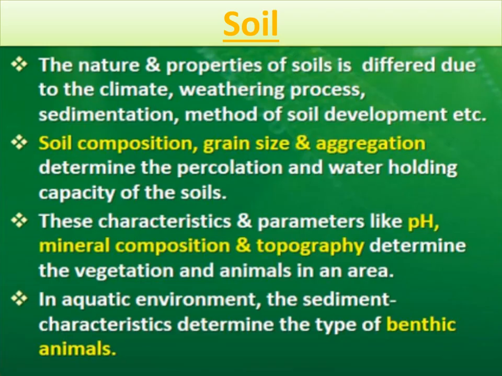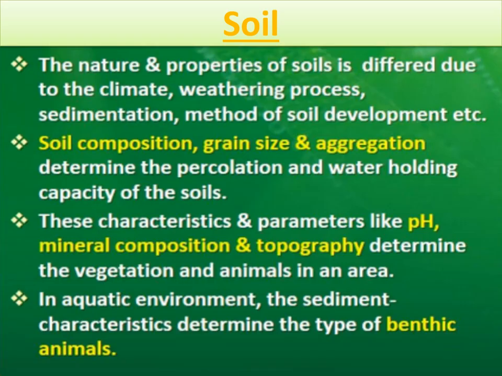Means the percolation and water holding capacity of the soil is very important for the determination of the vegetation type, means the types of plants which can grow in that soil. These characteristics and parameters like pH of the soil, because different types of plants can grow in soil having different pH, right? Mineral composition of the soil and topography determine the vegetation and animals in an area.